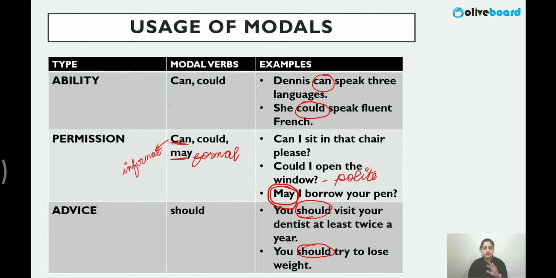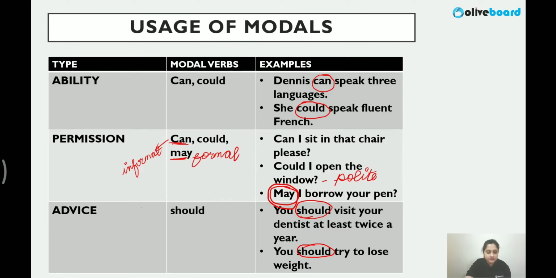Ability, you can use it; it is not that only one single model will be used for one purpose or usage. It can have multiple usages. One thing will be very clear: from the sentence meaning, you will have to figure out which is the appropriate modal word that will fit. So if you are asking for something in a formal setting, requesting or asking for permission, it has to be may. If you're talking about ability, most of the time we use can, right?